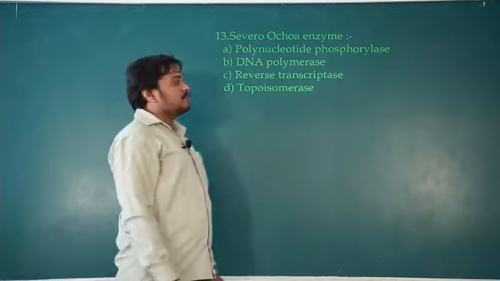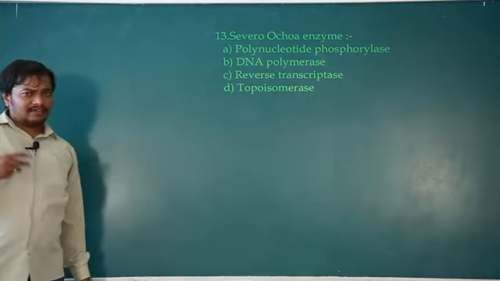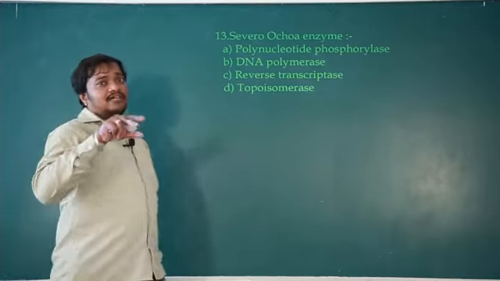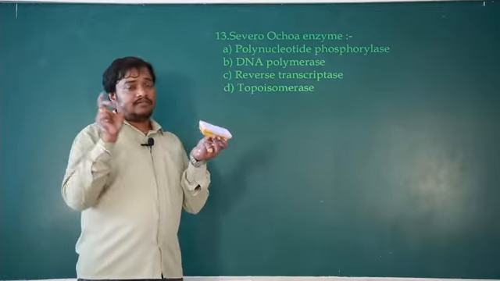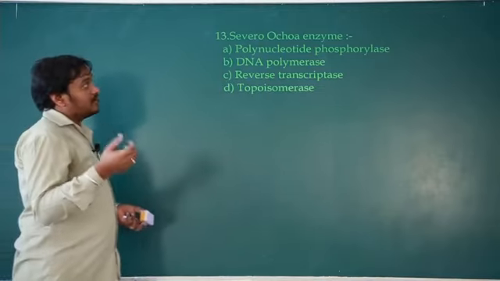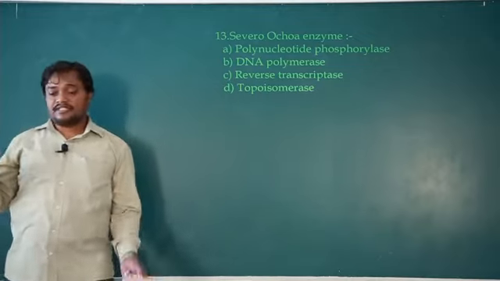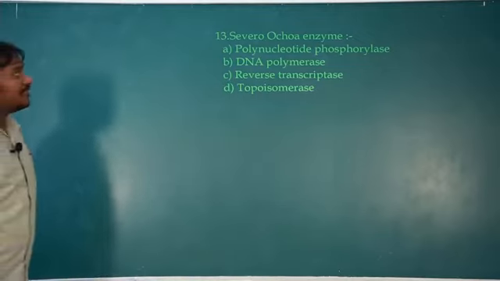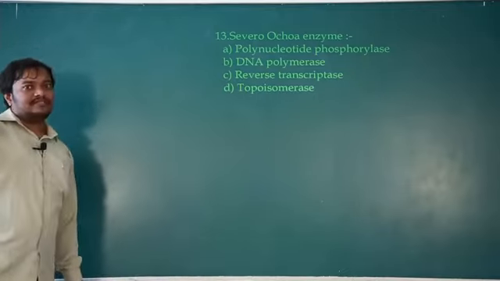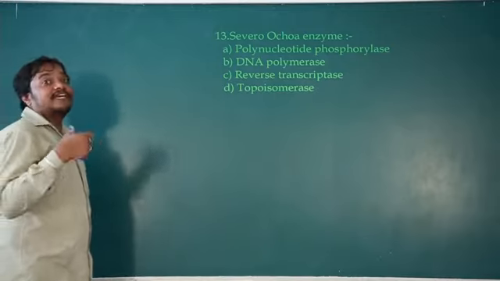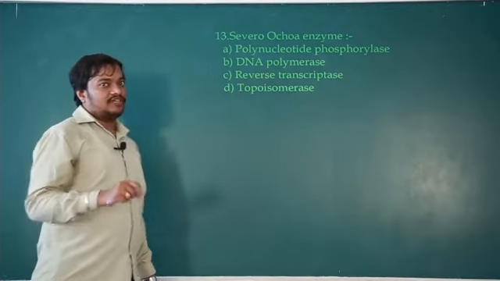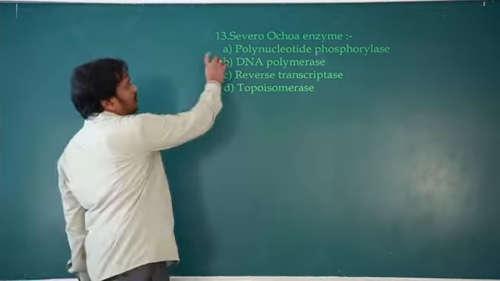This polynucleotide phosphorylase is an enzyme which can synthesize RNA. Oligonucleotide, artificial RNA can be synthesized. By using that, Khorana identified the homopolymer and heteropolymer RNA synthesized by Khorana, and he identified that the genetic codon may be a triplet. Finally it was concluded, and the table with the 64 codons was given by Nirenberg and his co-worker. So Ochoa's enzyme helps to synthesize RNA, the contribution of Nirenberg is the cell-free system, and Khorana is famous for synthesizing the gene for the first time artificially. Okay, yeah, so this is the contribution. So it is polynucleotide phosphorylase.